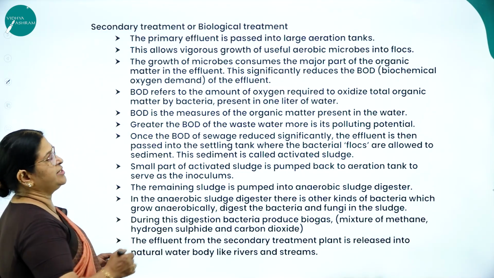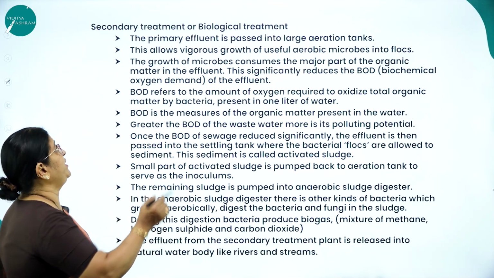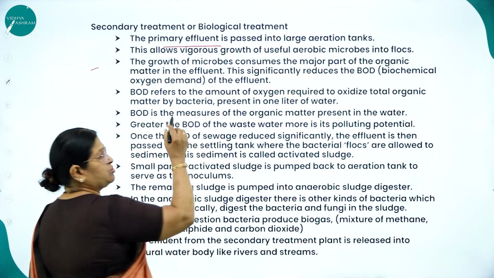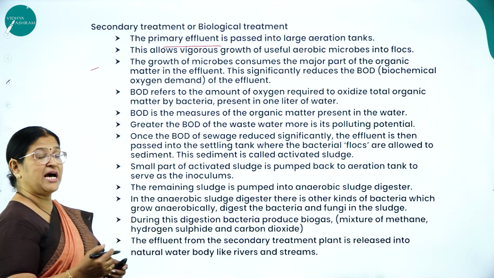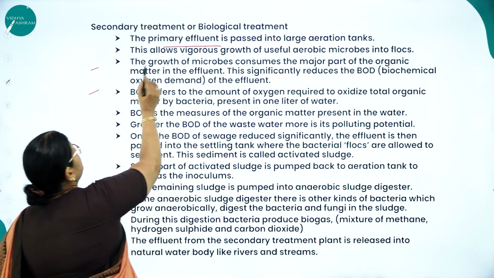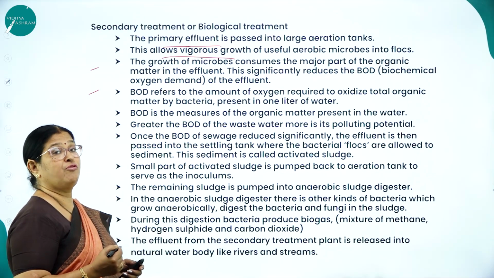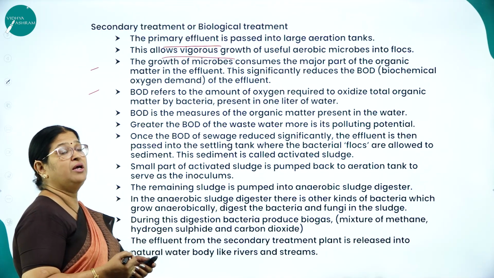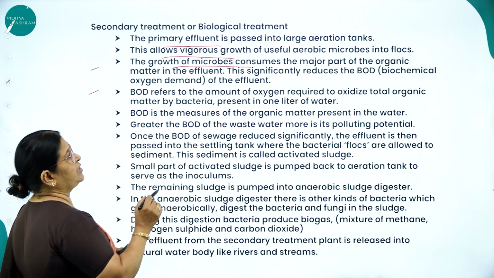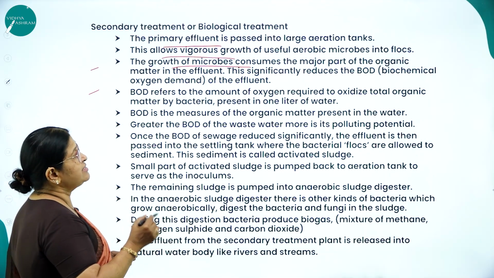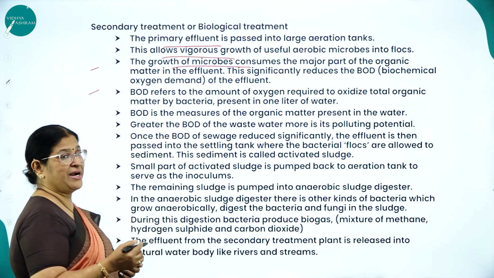Now what happens in the secondary treatment, which is also called biological treatment? First step, the primary effluent, whatever effluent has been received through primary treatment, is passed into large aeration tanks. This allows vigorous growth of useful aerobic microbes, which form flocs. Flocs play a very great role in sewage treatment. The growth of microbes consumes the major part of the organic matter in the effluent. This significantly reduces the BOD. What is BOD? Biochemical oxygen demand of the effluent.